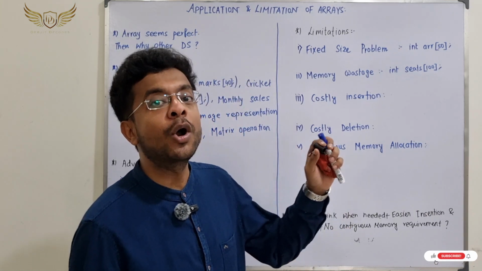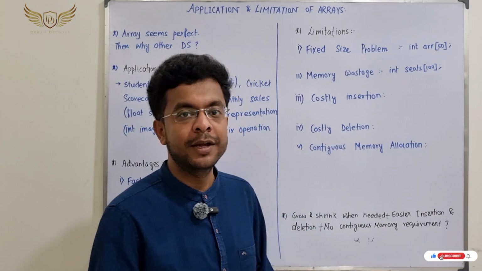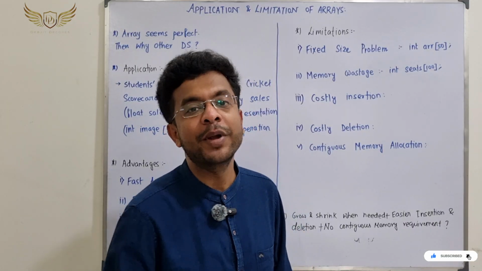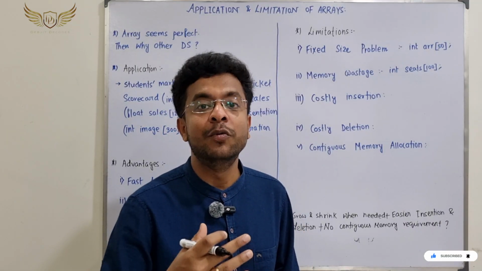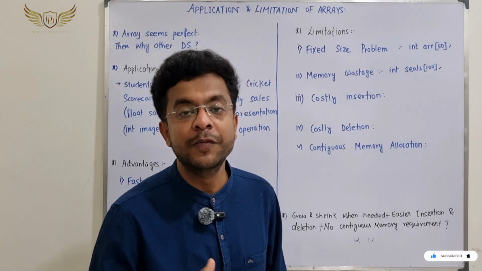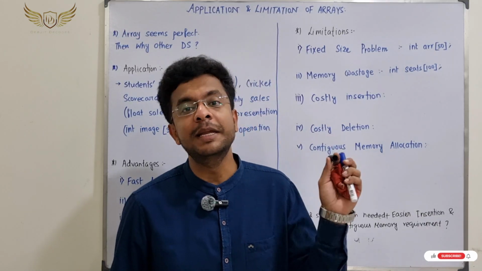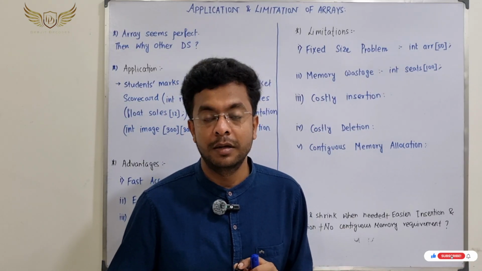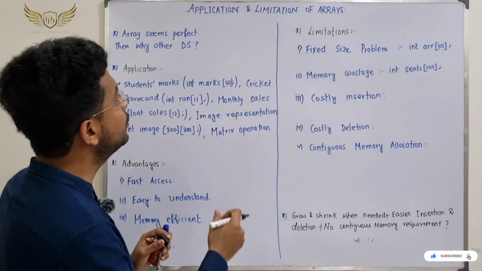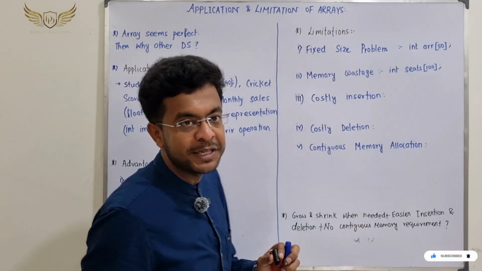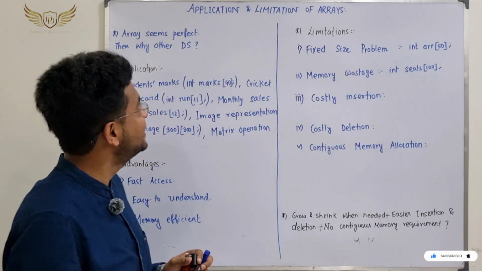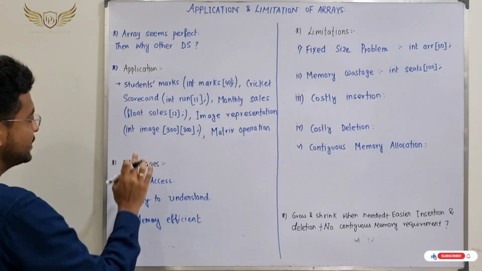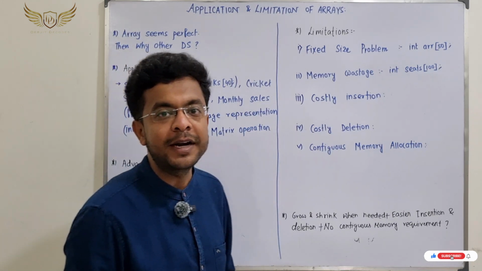So, if we do not understand the limitations of array, we will never appreciate the beauty of other data structures. So, before going to any other data structure, for example, we will be starting with linked list after this. So, before going there, let us understand the limitations of array, or say why do we need linked list at all, right? Now, before going to the limitation part, because we have seen so far a lot of stuff about array, let us just see the applications or the advantages of this particular array, right?